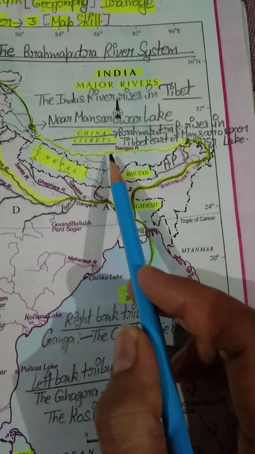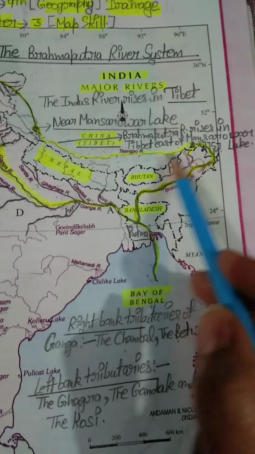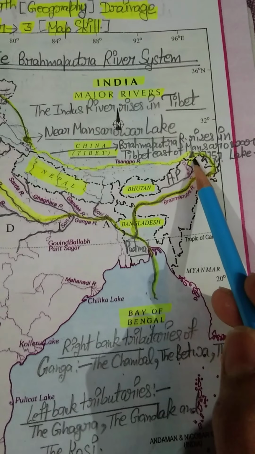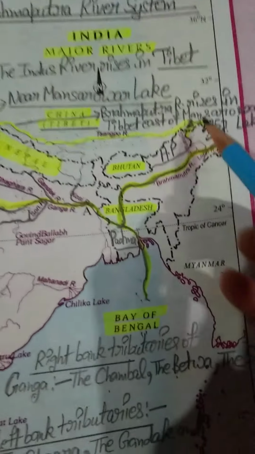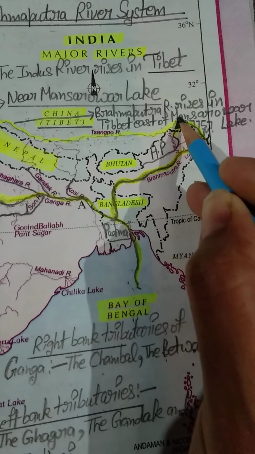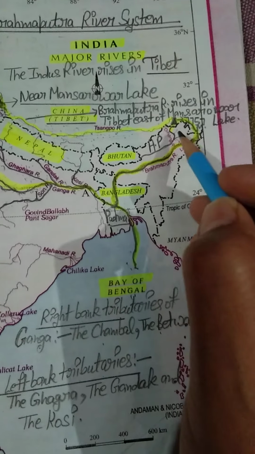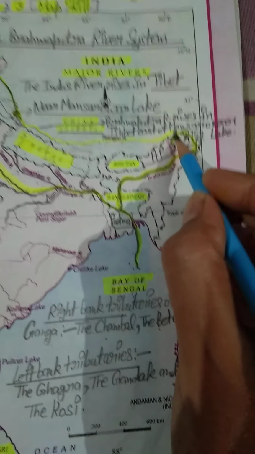Okay, let me move further. So the river is flowing like this, parallel to the Himalaya mountain. And students, this is our Namcha Barwa mountain. You can see that I have made a triangle shape. This shape of the triangle is equal to a huge mountain, and the name of this mountain is Namcha Barwa.